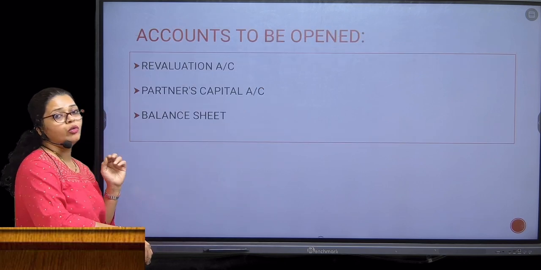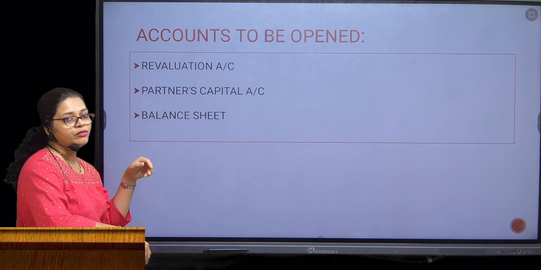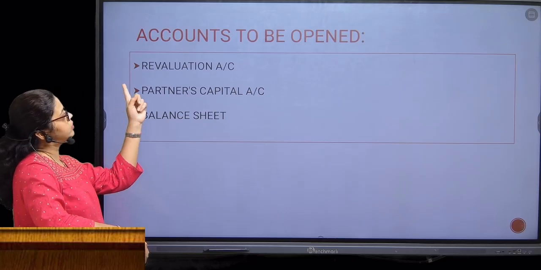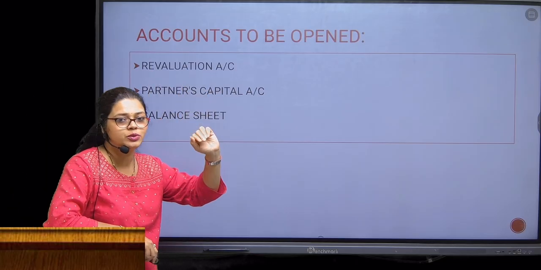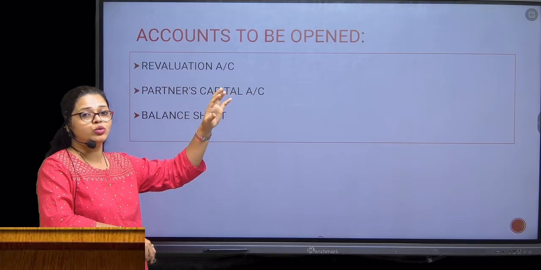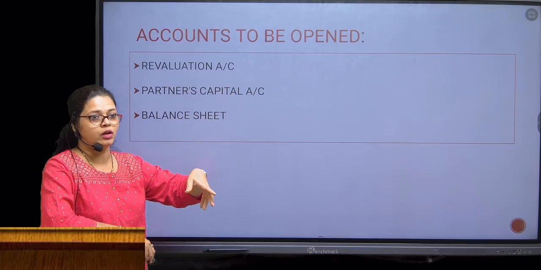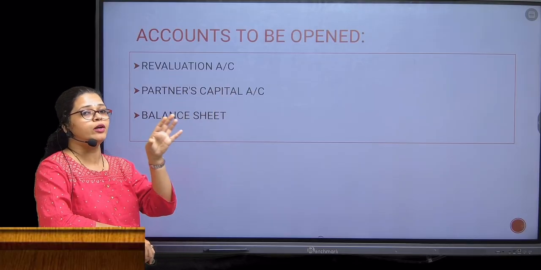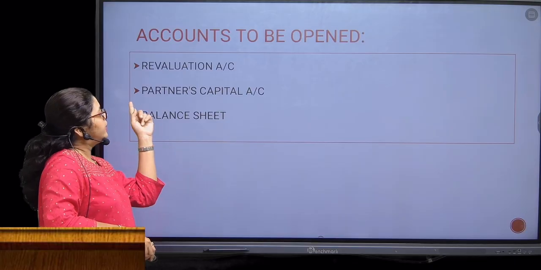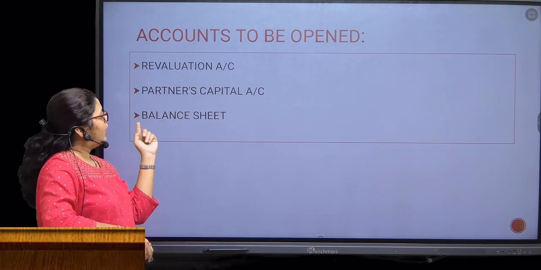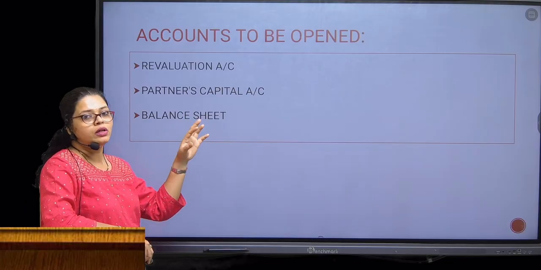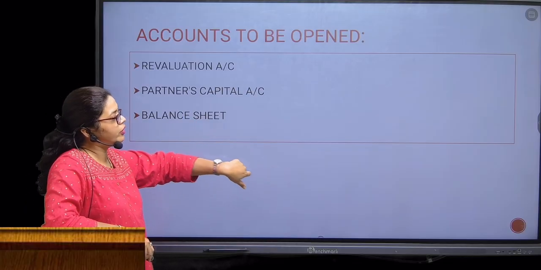So which accounts are you going to open after retirement of a partner? First is the revaluation account. The other name of the revaluation account is profit and loss adjustment account. It is a nominal account, so here we have to follow the rule of a nominal account: debit all expenses and losses, credit all income and gains. Second is the partner's capital account, which we have already learned in admission. And next is the balance sheet of the existing partners, the new balance sheet we are going to prepare.